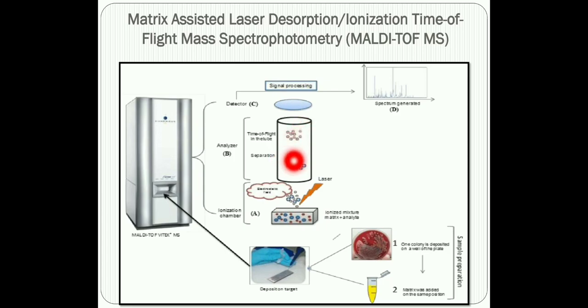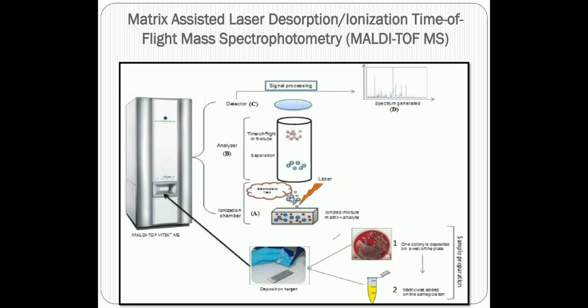And then you have the detector that converts the ionic current to the electric current.